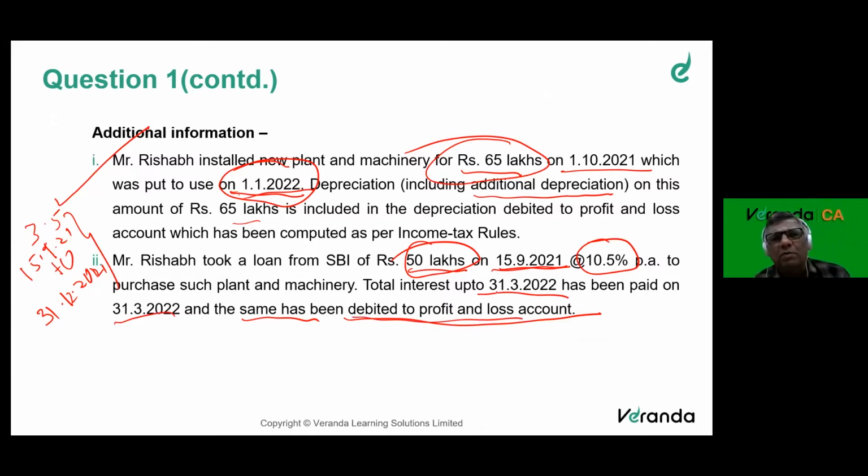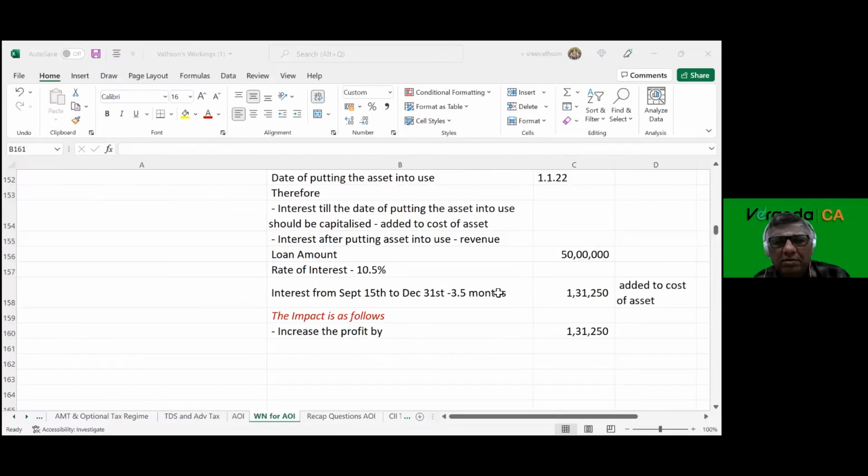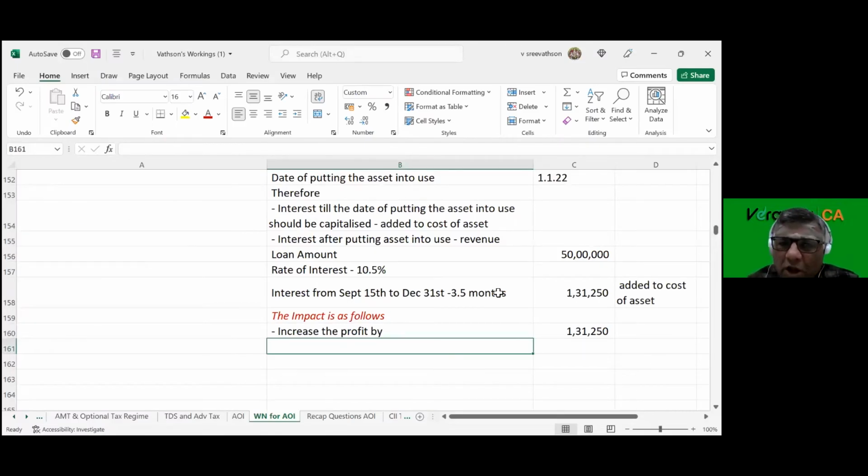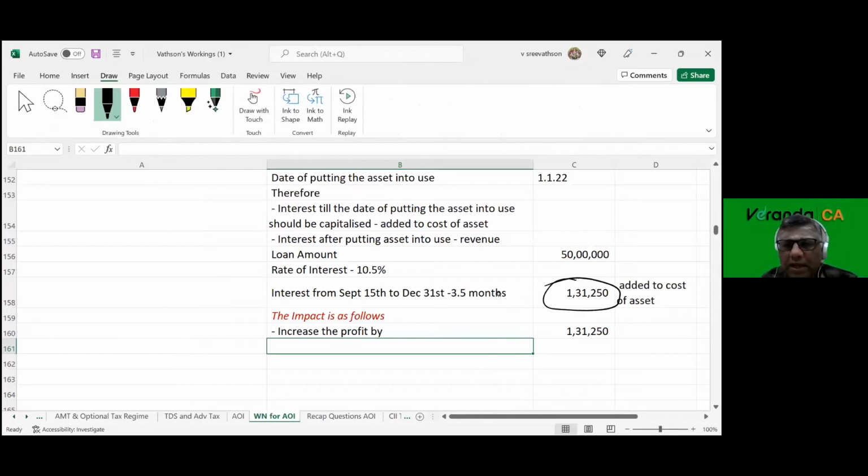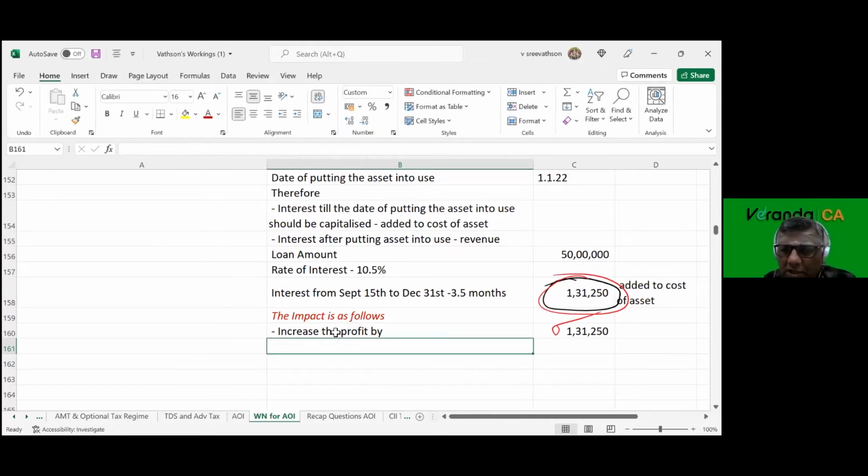That is wrong, because interest till the date of putting the asset into use, that is this amount, should be considered as an increase in profits. Increase the profit by 1,31,250.